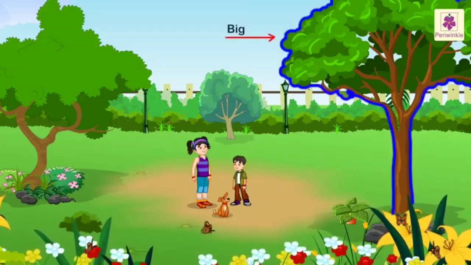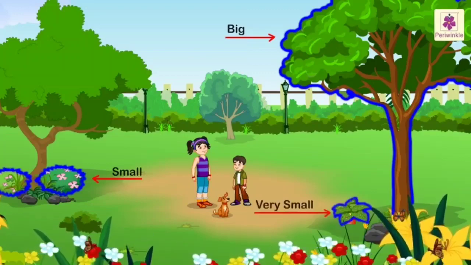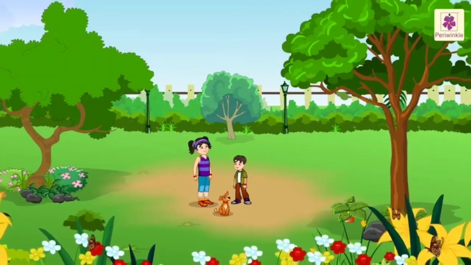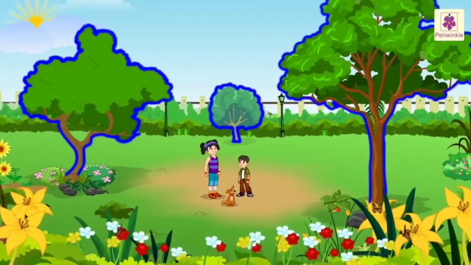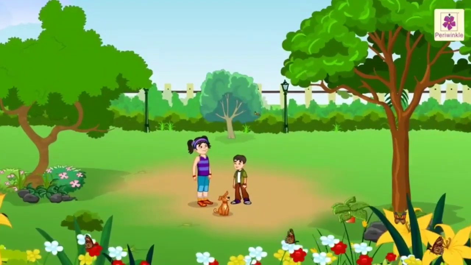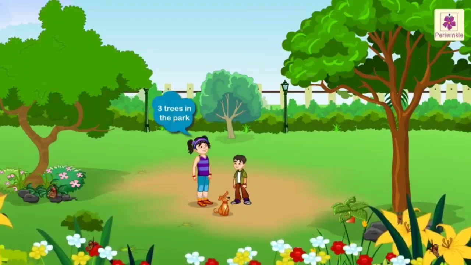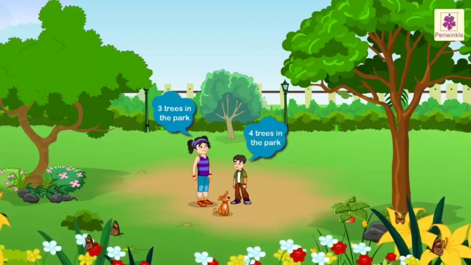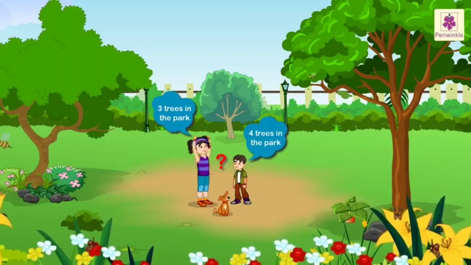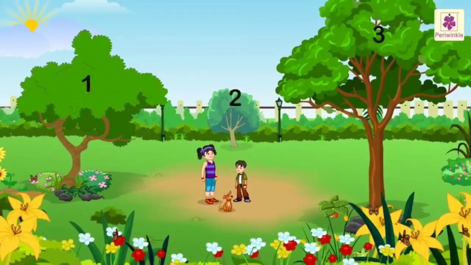Some are big, some are small, some are very small. The big and strong plants are called trees. Arzu says there are 3 trees in the park. Arman says there are 4 trees in the park. Who is right, Arzu or Arman? Arzu is right. There are 3 trees in the park.